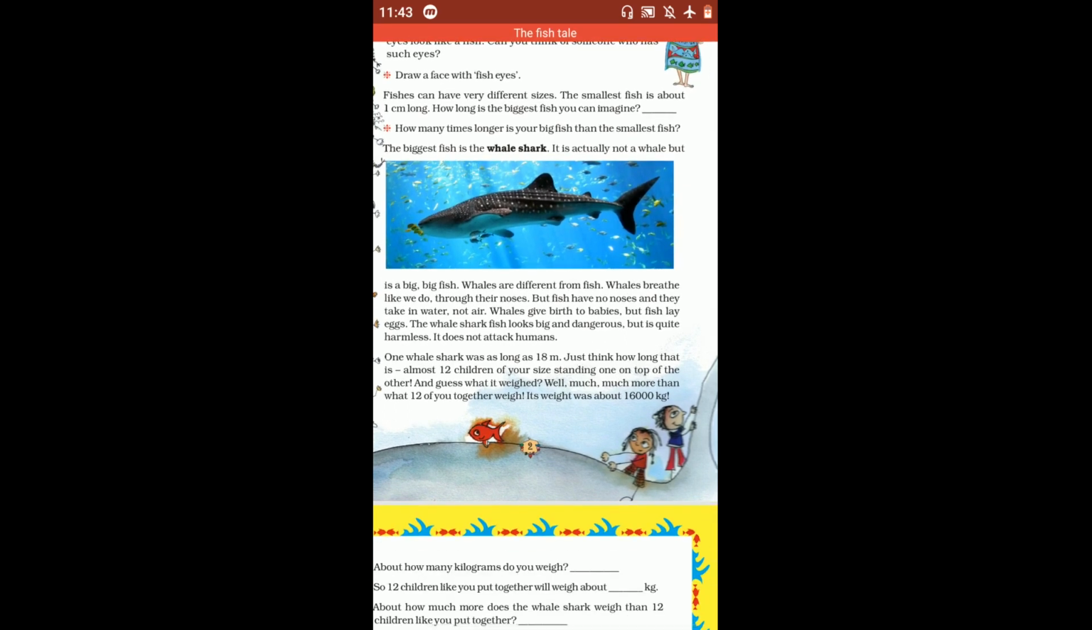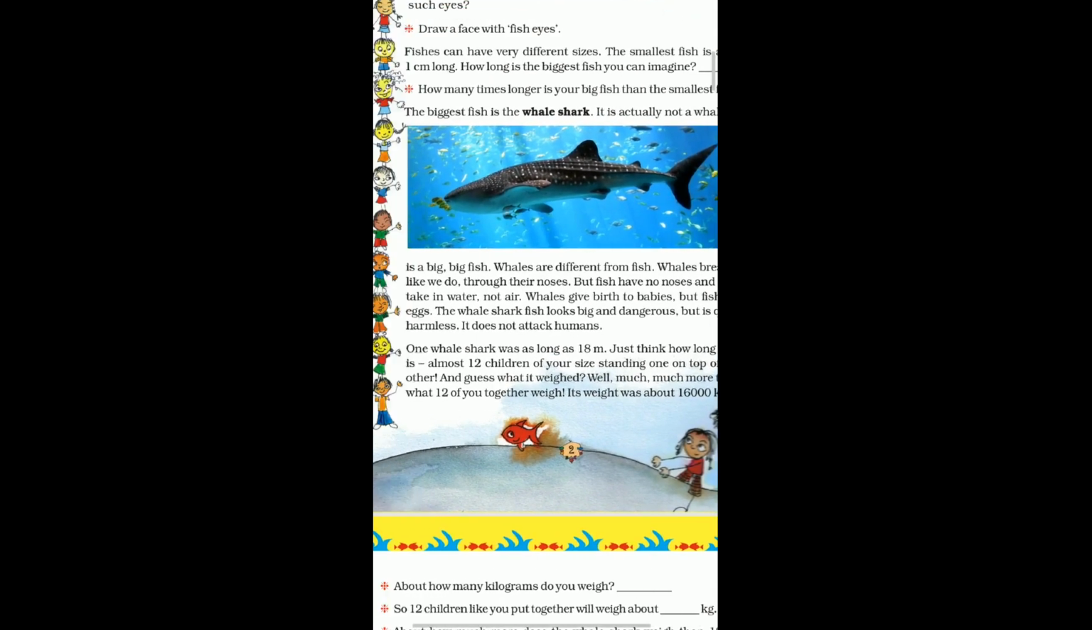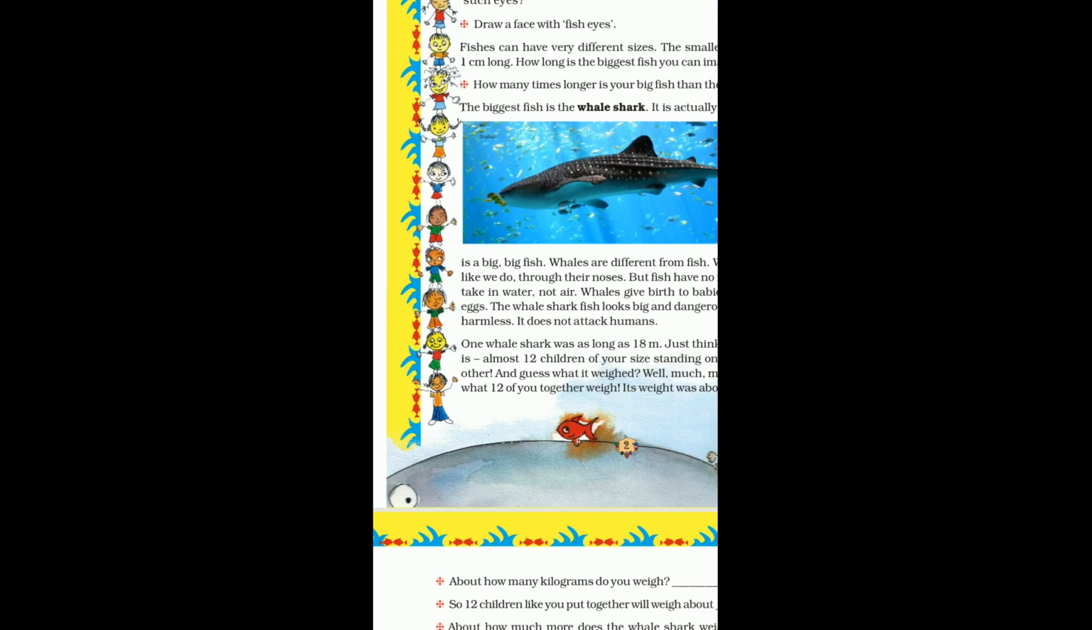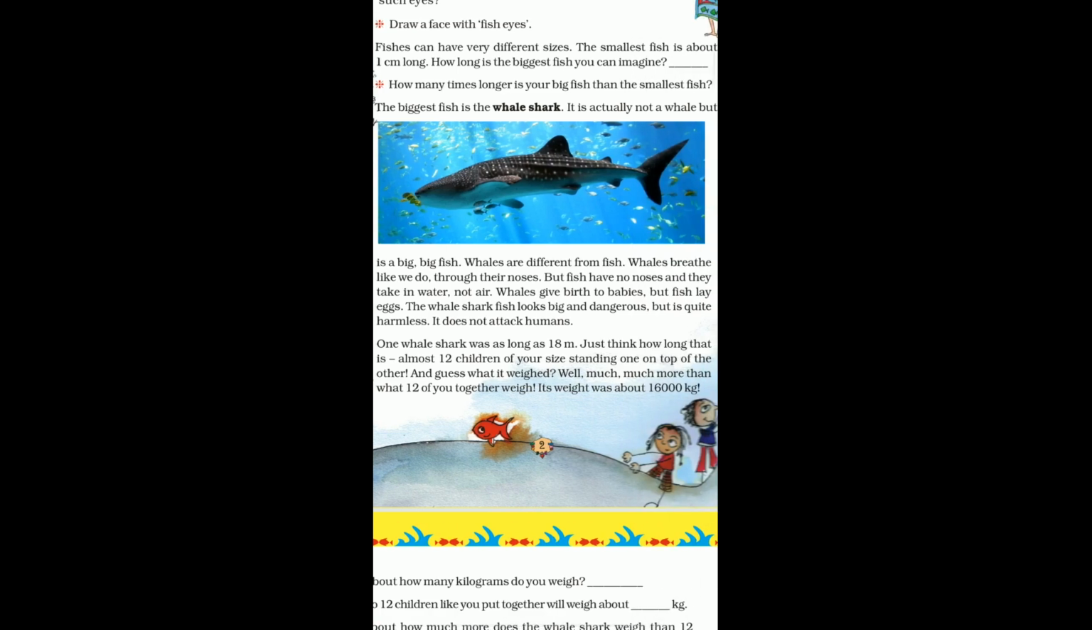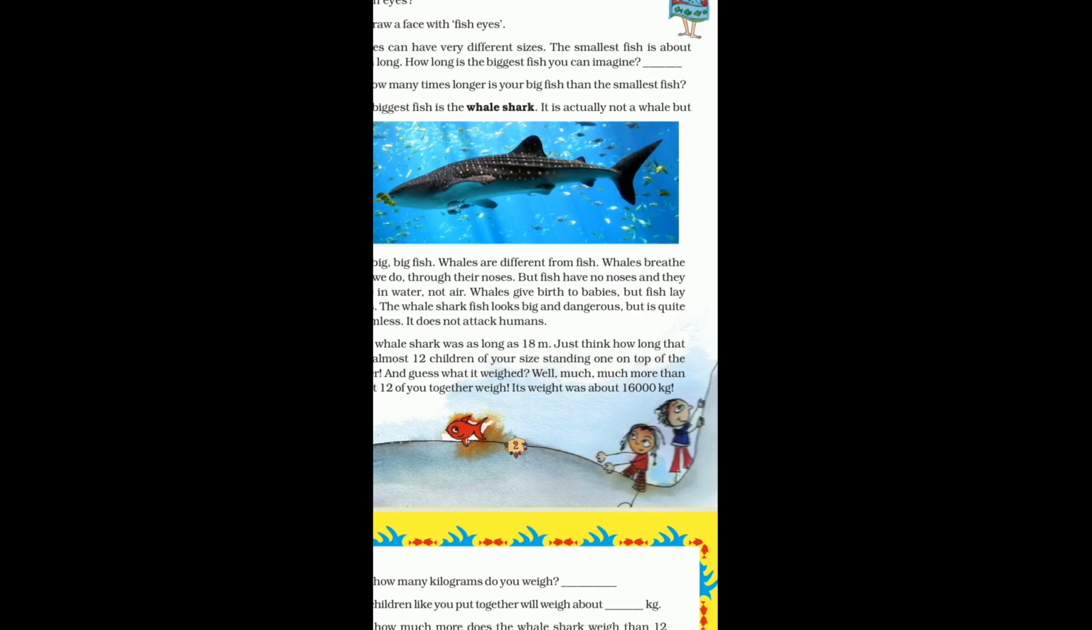There's one numerical, just a problem for you. The whale shark is 18 meters long. So how many children like your size will stand one above the other so that you all will be equal to the 18 meters? You can see you have to stand like this, but actually you just have to do the numerical. So how many children of your height will be equal to the height of the whale shark?